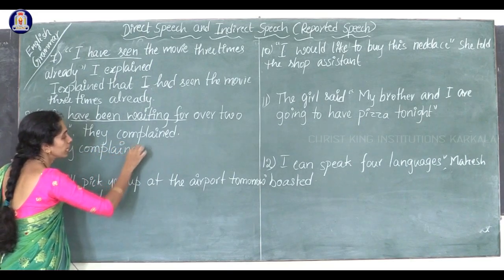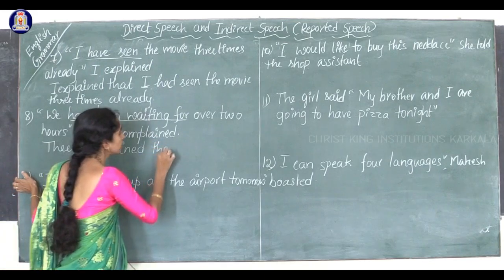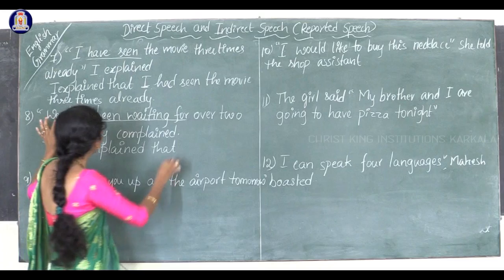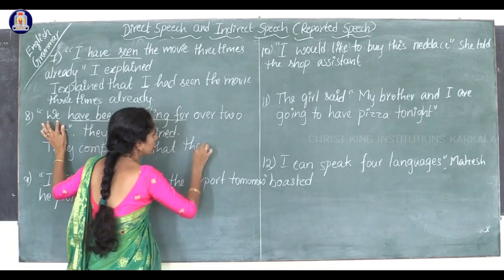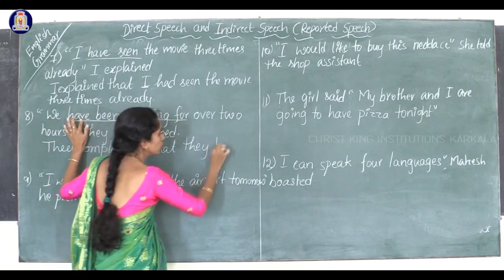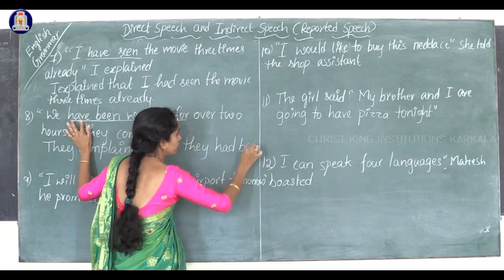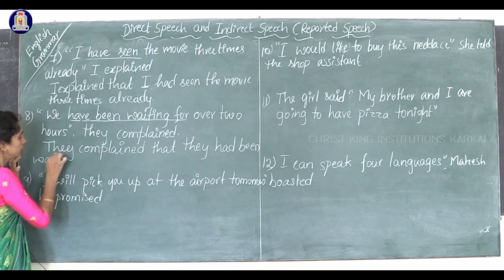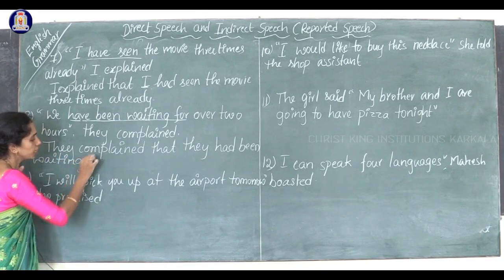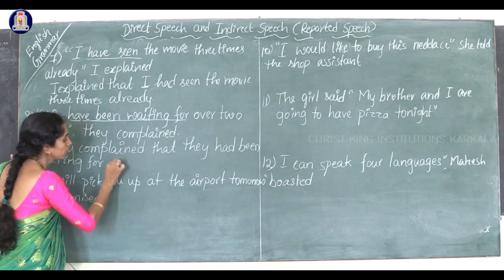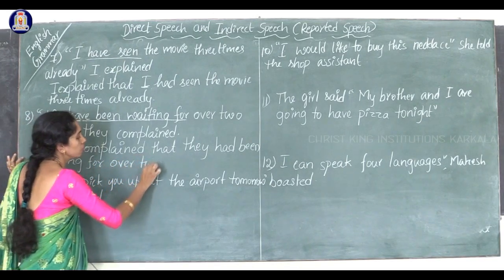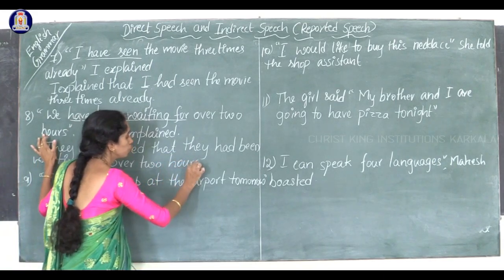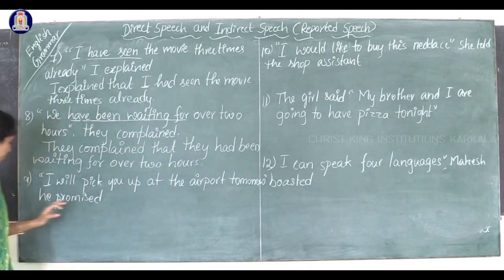They complained that... We becomes what? They. They complained that they had been. They have been becomes what? Had been. They had been waiting for over 2 hours. They complained that they had been waiting for over 2 hours.